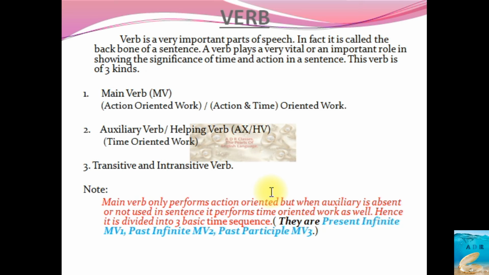There is a note here, just have a look at this. The main verb only performs action oriented work, but when auxiliary is absent or not used in a sentence, it performs the time oriented work as well. Hence, it is divided into three basic time sequences. They are present infinitive, MV1 is the short form of that. Past, MV2 is the short form for that. Past participle, MV3 is the short form for that. As I have told you, main verb is divided into three lists of verbs, so that we'll be seeing in the next video.